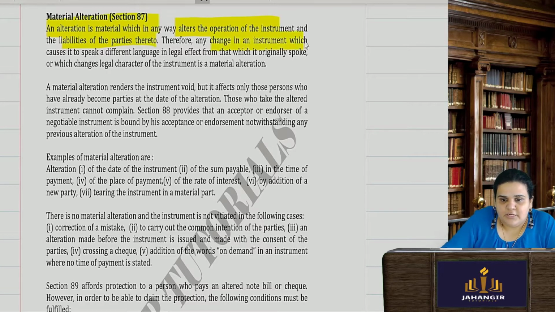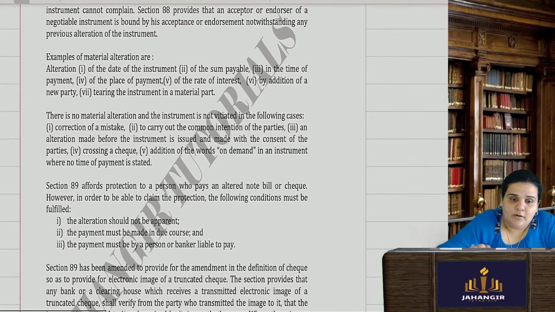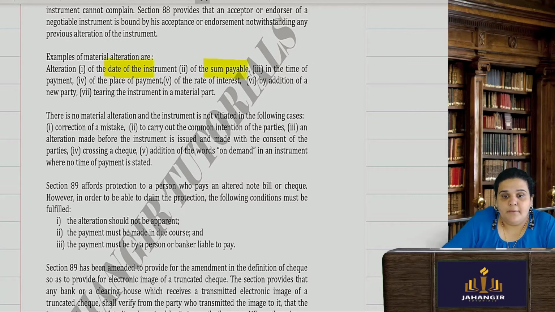Therefore, any change in an instrument which causes it to speak a different language in legal effect from what it originally spoke, then the instrument is said to be materially altered. Now, what are the examples? Say you are changing the date of the instrument, the sum payable amount, the time of the payment, the place of the payment, the rate of interest, addition of a new party, tearing of the instrument. All these are material alterations.